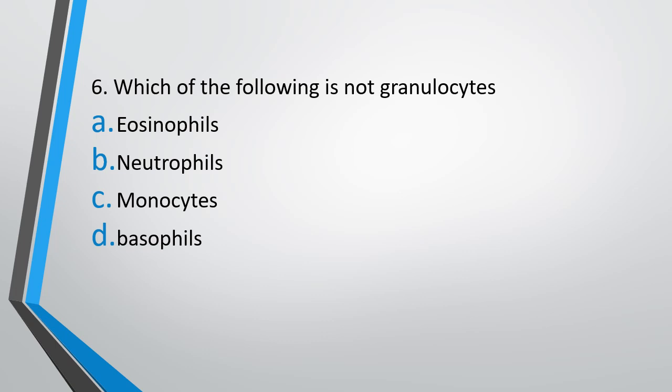Question 6. Which of the following is not a granulocyte? Eosinophil, neutrophil, monocyte, basophil. Which of the following is not a granulocyte? The correct answer is option C. Monocyte is not a granulocyte.